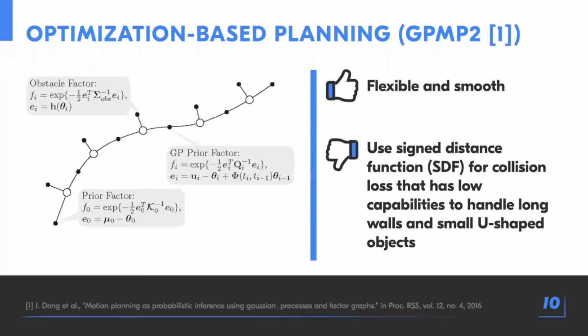The last group are optimization-based planners. They are flexible and produce smooth paths. However, they use a signed distance function for collision loss, and this loss has low capability to handle long walls and small U-shaped obstacles.